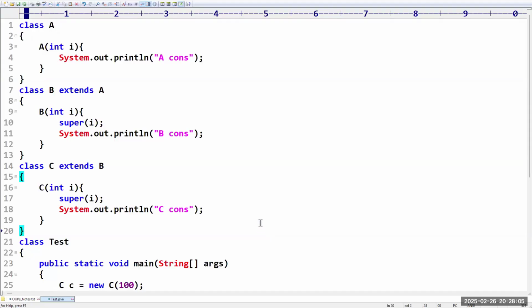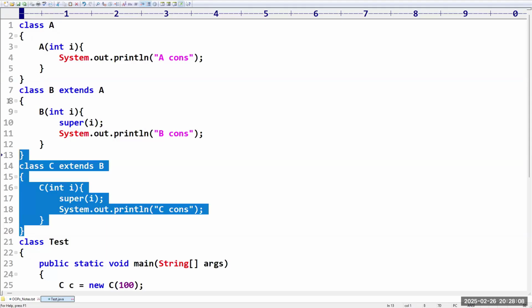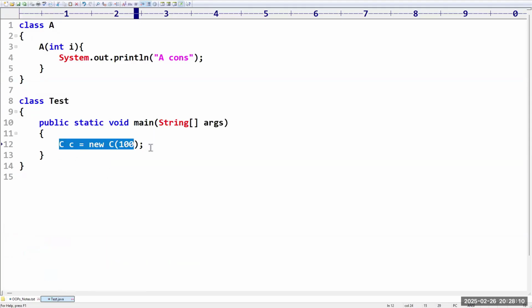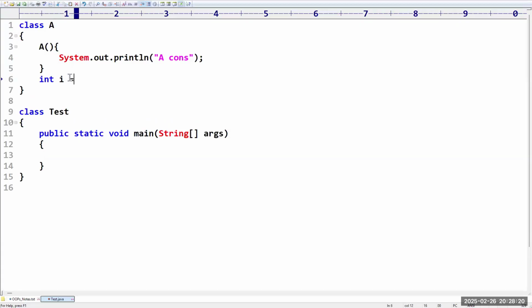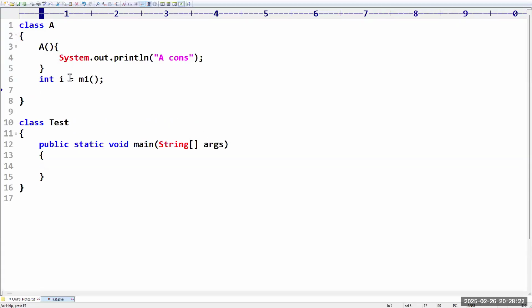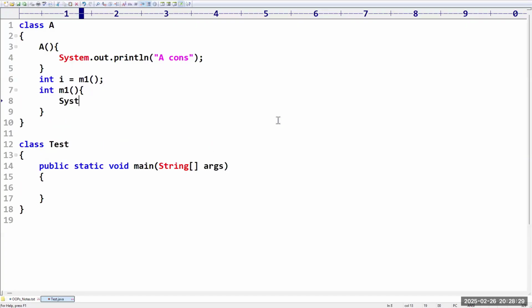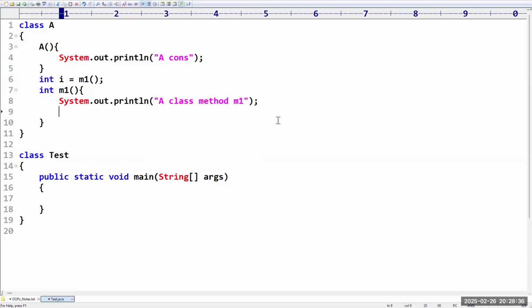Now the next level complex program I am writing. Please have a look once, listen carefully and tell me the answer. See, I am taking class A. I am printing the A class constructor. After that, integer i is equal to m1(). We can call it like this, there is no problem. I am taking integer m1, which prints a message, A class method m1, and then it returns 111.